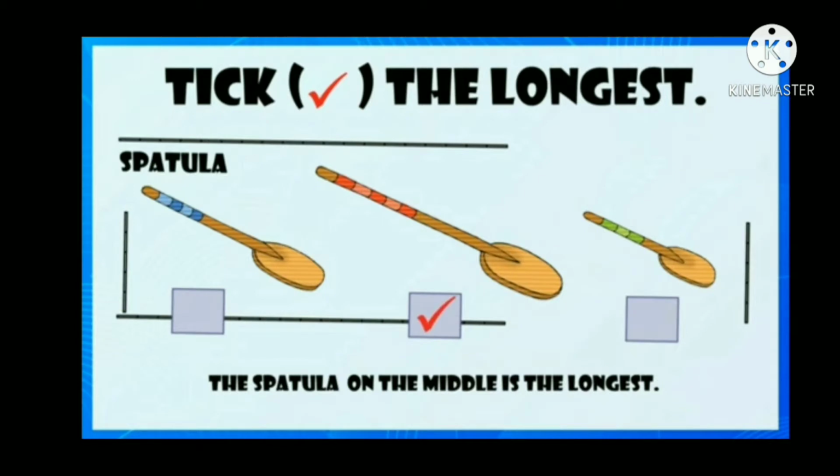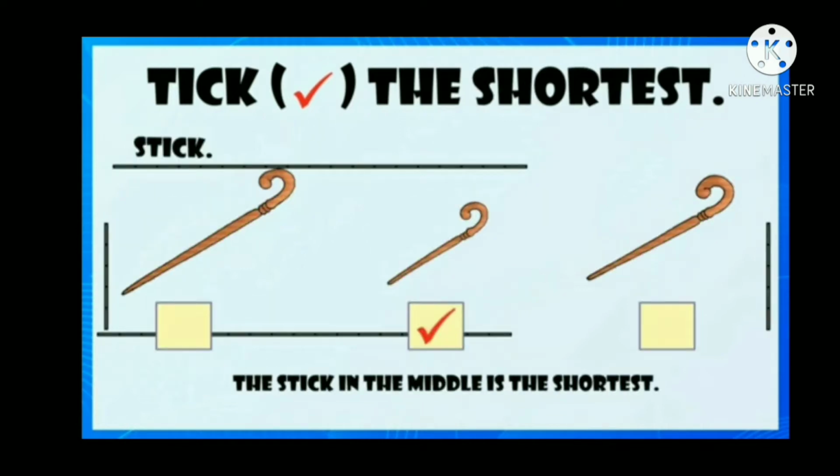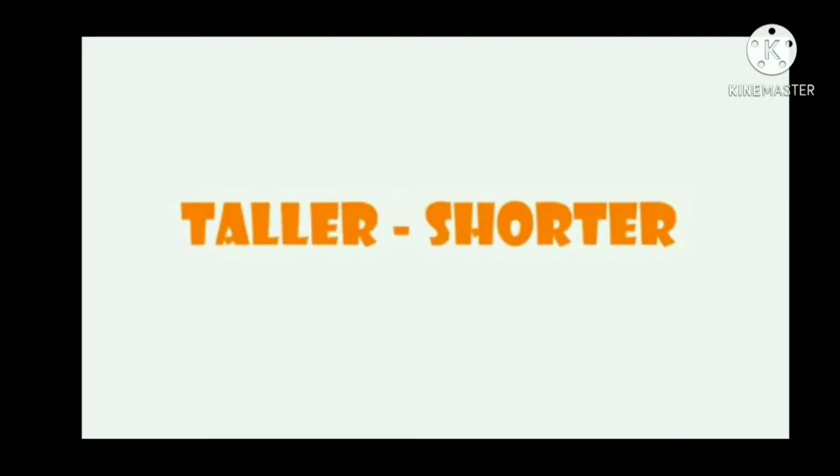Now tick the longest object. The spatula in the middle is the longest. The cone on the extreme left is the longest. Now tick the shortest object. The stick in the middle is the shortest. Now we'll go for taller and shorter.